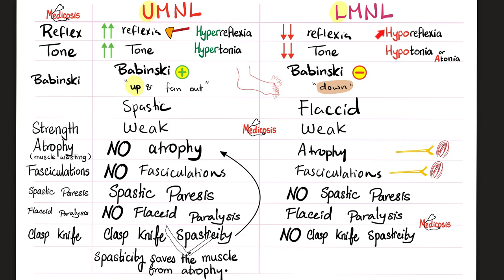Upper motor neuron lesion does not have atrophy, but lower motor neuron lesion can have muscle atrophy. And this is relatively common in paralytic polio. Upper motor neuron lesion, no fasciculations, but in lower motor neuron lesions, fasciculations are common, such as in the tongue.